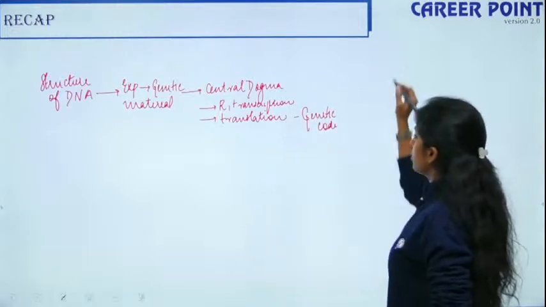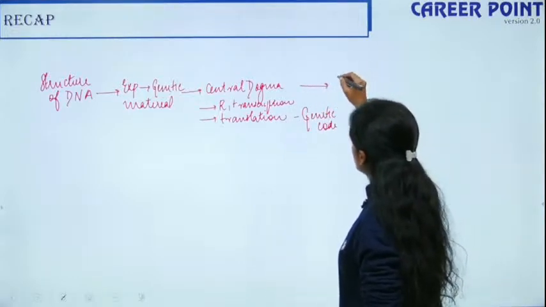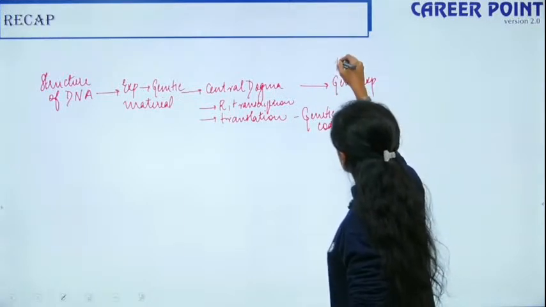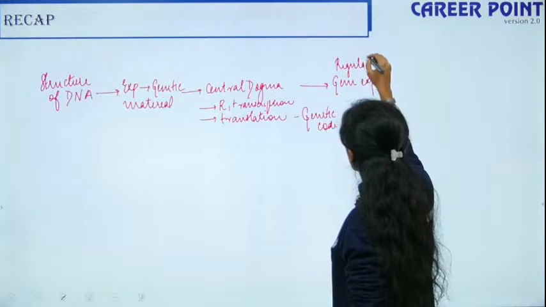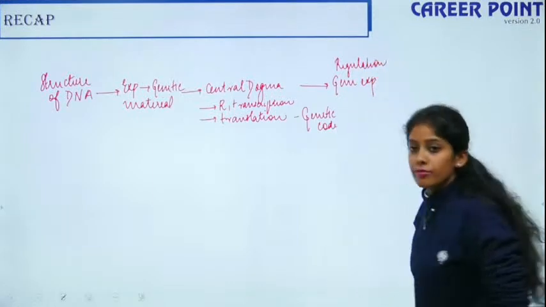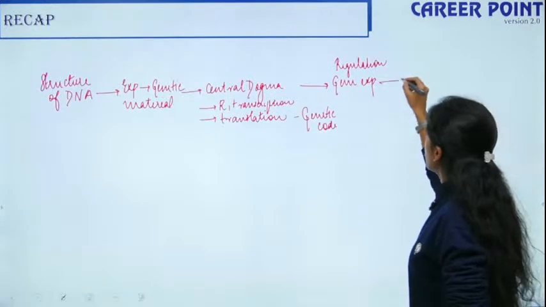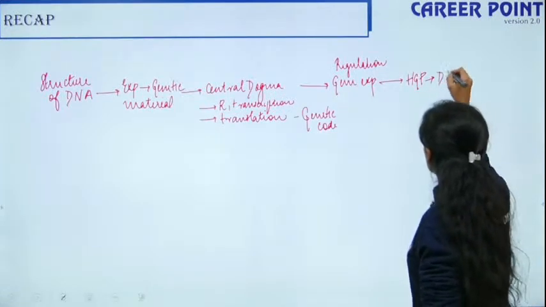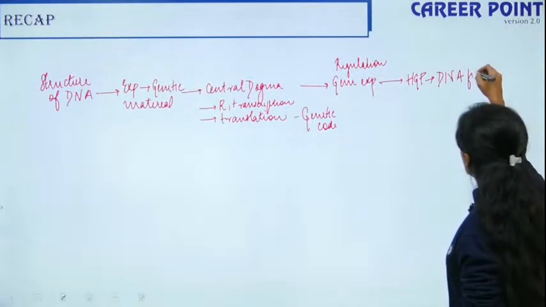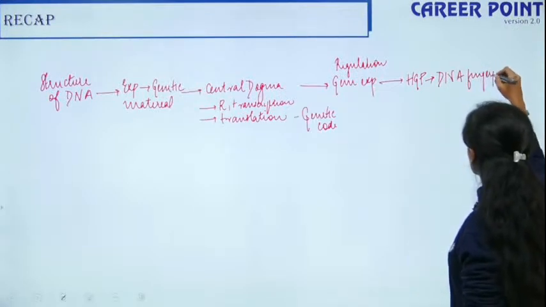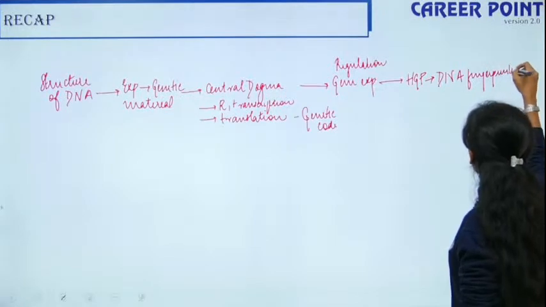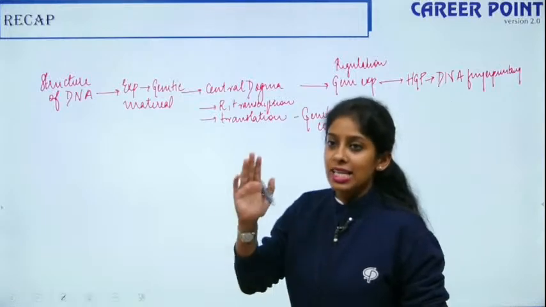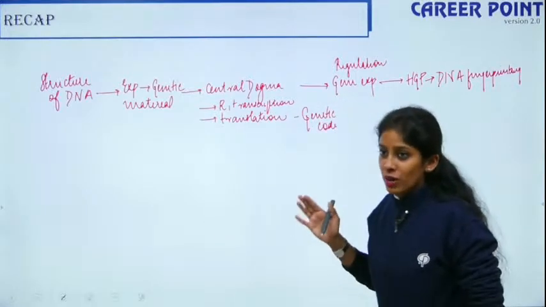Then we went on to talk about gene expression, regulation of gene expression. Then we talked about the Human Genome Project, and finally DNA fingerprinting. So these are all the topics that we discussed in this chapter. Do you want me to recap any particular topic? Yes, please ask me now. This chapter is equally important.